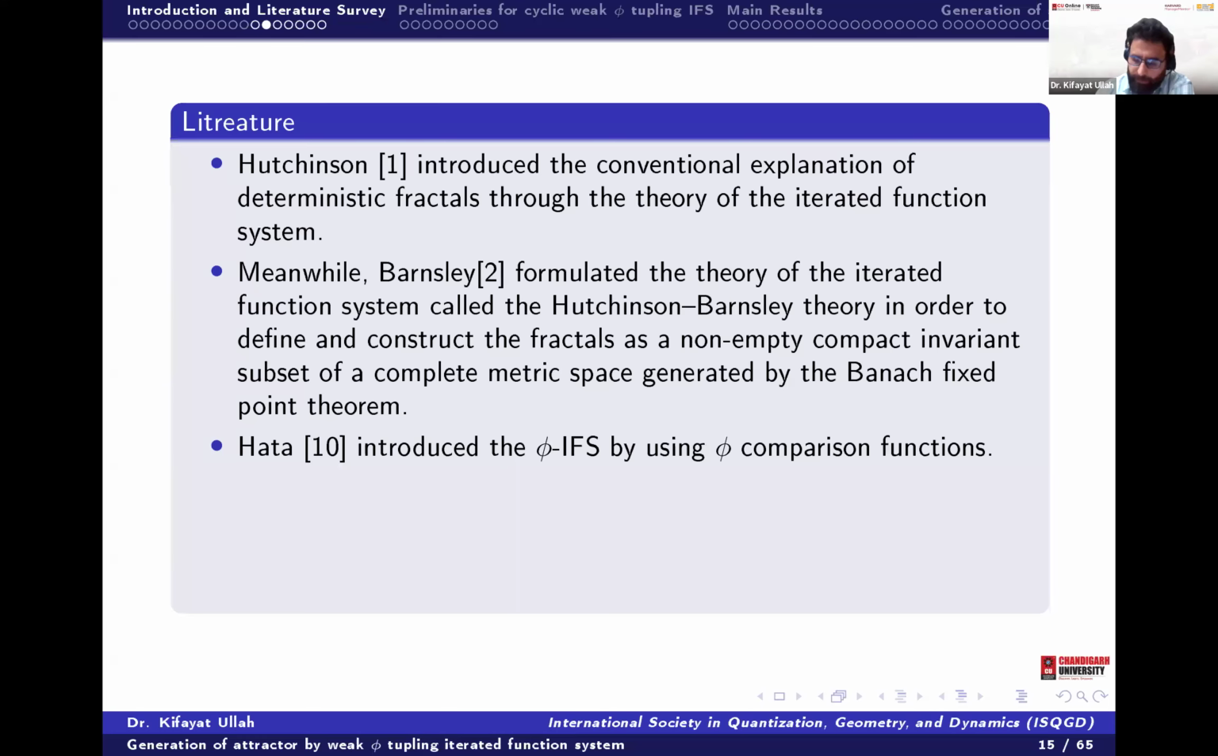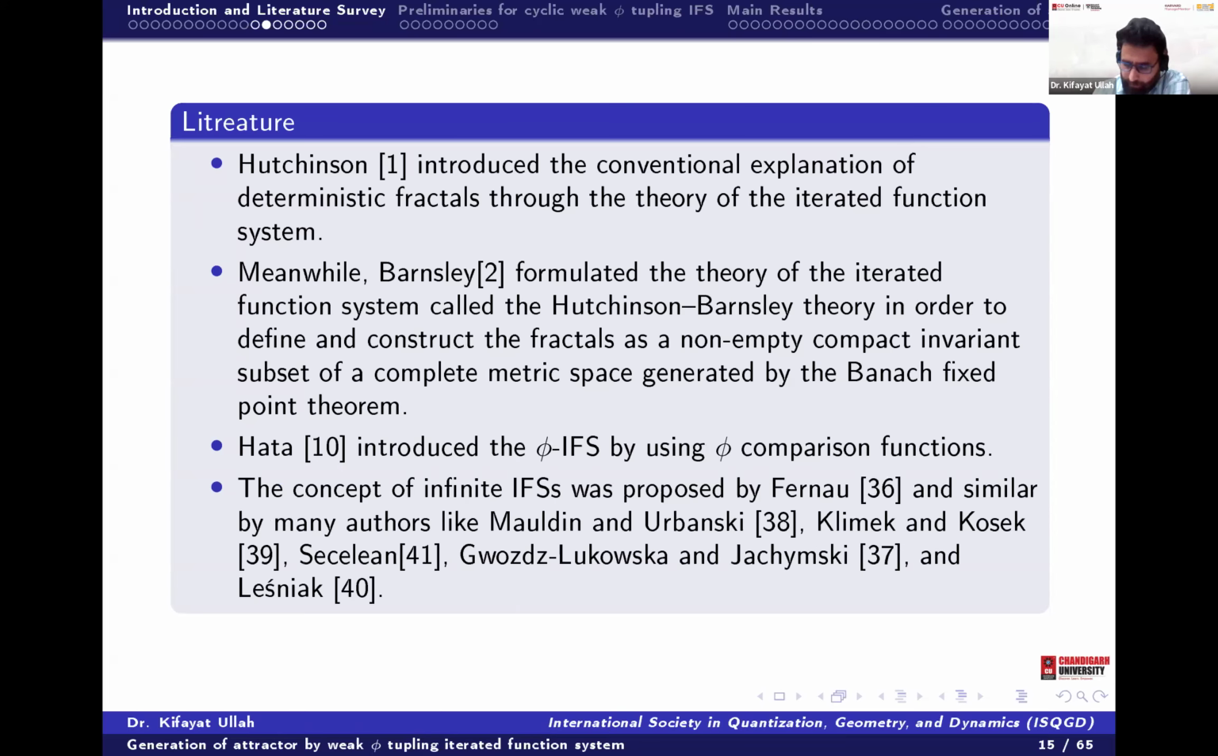Then Hatta came and he used the phi comparison functions. He used the phi IFS instead of the Banach contraction. He used the phi contraction, and he said that every Banach contraction is a phi contraction, but every phi contraction is not a Banach contraction. And he used it to show that if you have the phi contraction in any metric space, then it is also a phi contraction in the Hausdorff space as well. And he has shown the attractor in that space, the hyperspace.